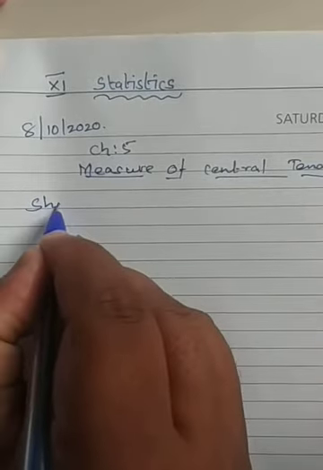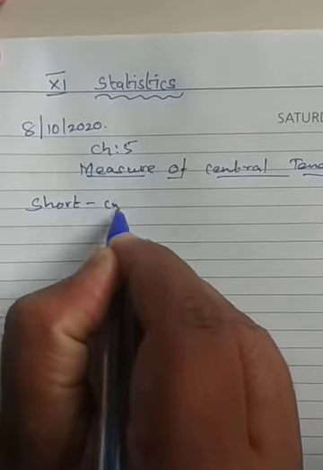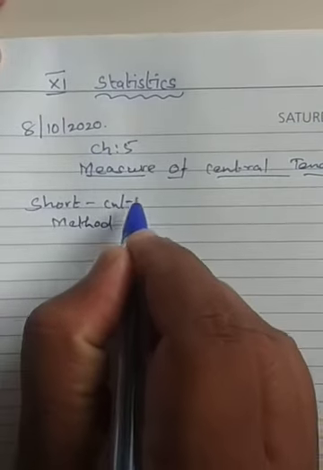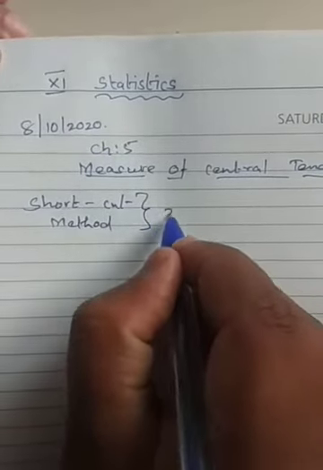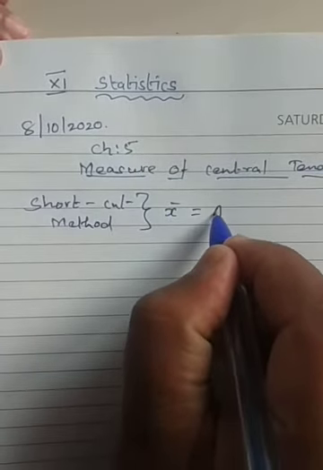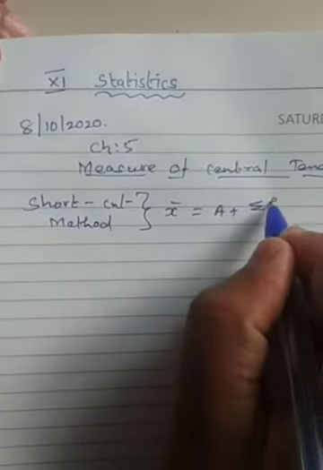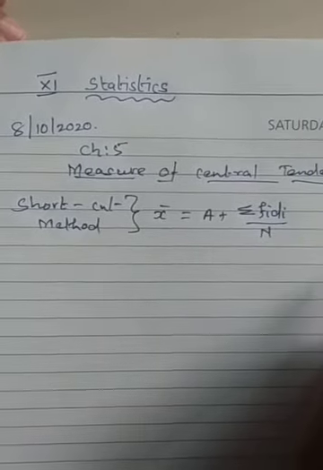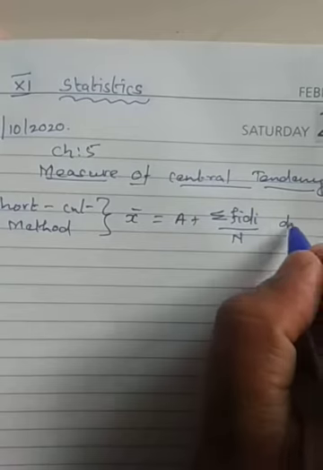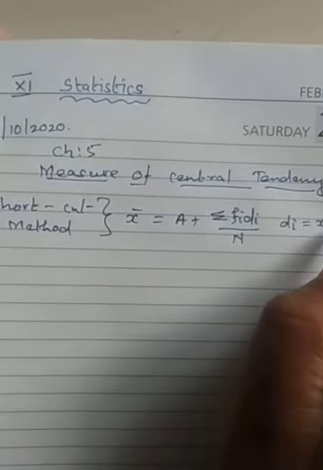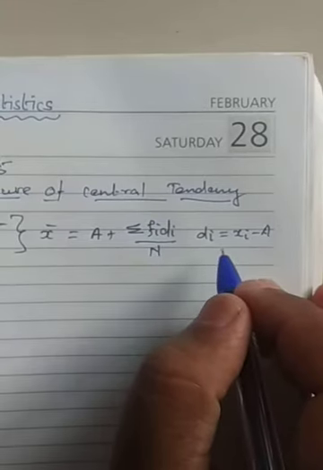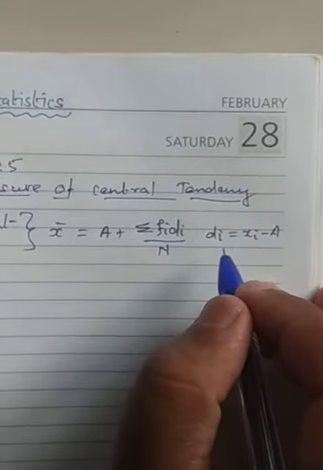The shortcut method formula is x bar equals a plus sigma fi di by n, where di is nothing but xi minus a. This is the formula we need to use here.